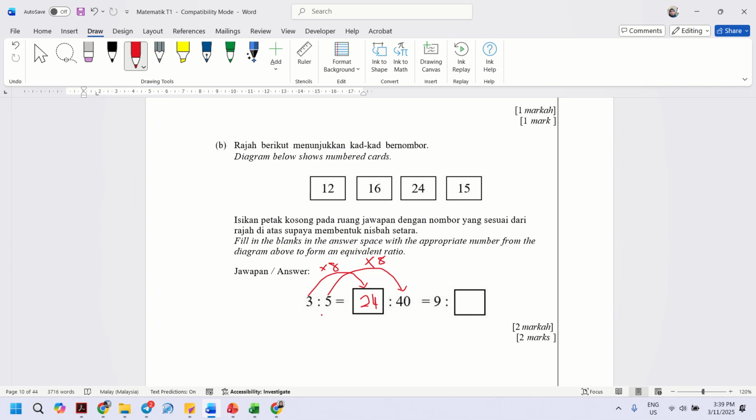The second one, this is the first part. The first part is equivalent to 9. How do you get 9? You multiply by 3. So the last part you also have to multiply by 3. So 5 times 3 is 15. So the answer is 24 and 15.